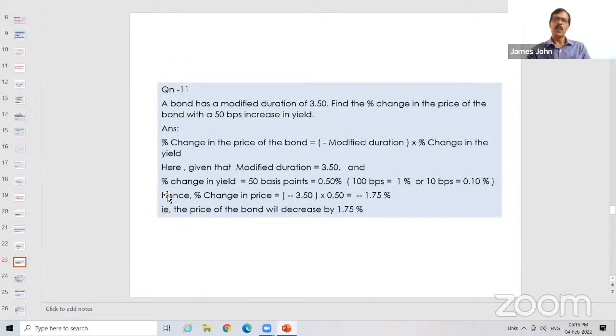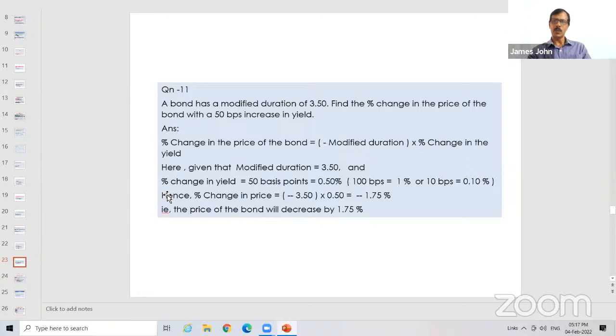A bond has a modified duration of 3.5. Find the percentage change in the price of the bond with a 50 basis point increase in yield. Simple question. What is the percentage change in the price of the bond with a 50 basis point increase? So what is modified duration? Straight away given, modified duration 3.5. Use the formula: minus modified duration into percentage change in yield. So minus 3.5.